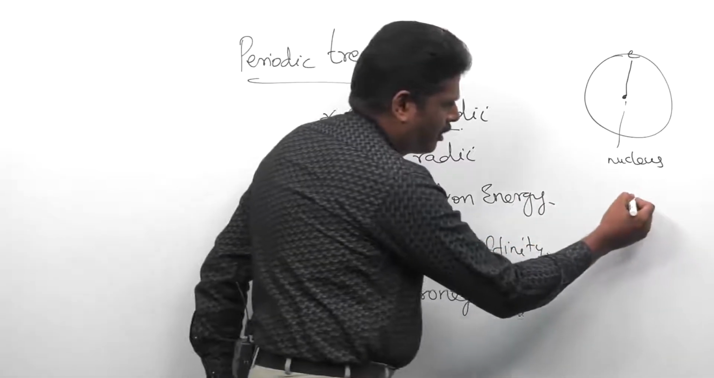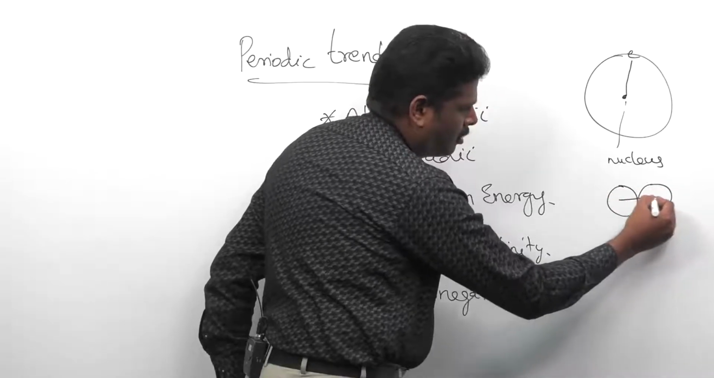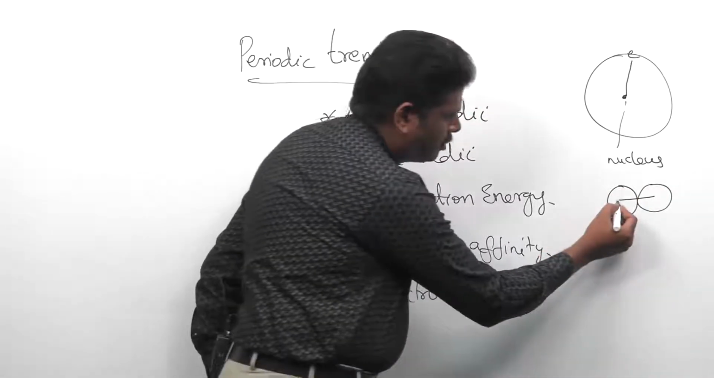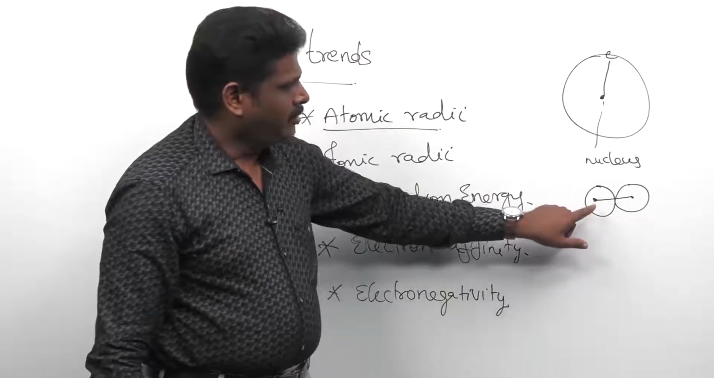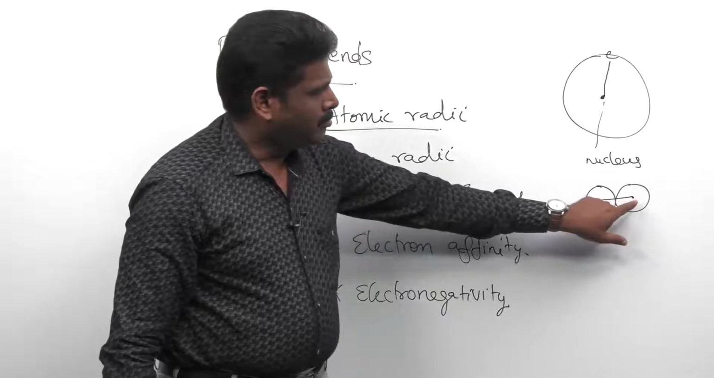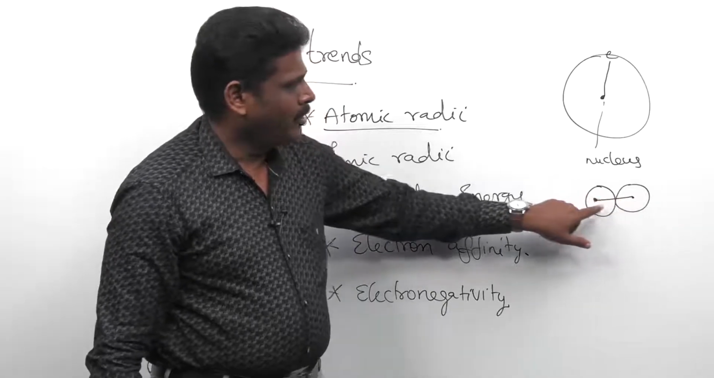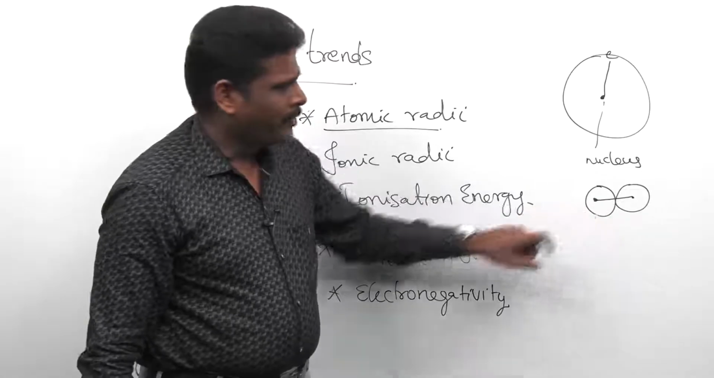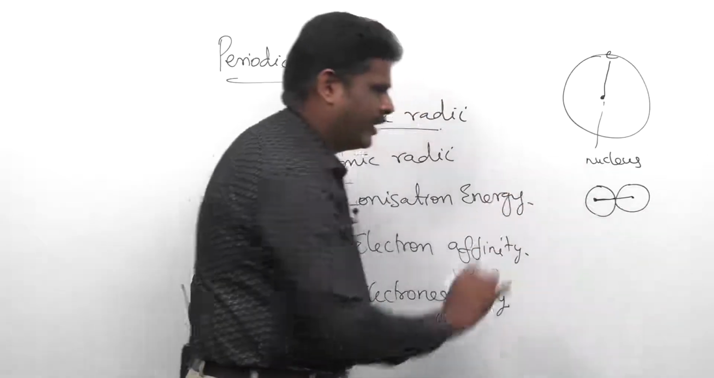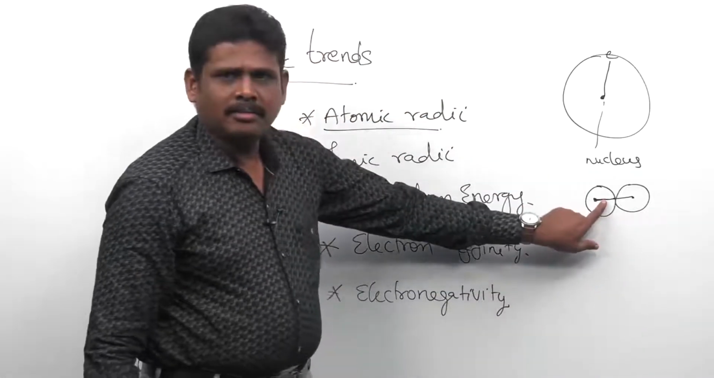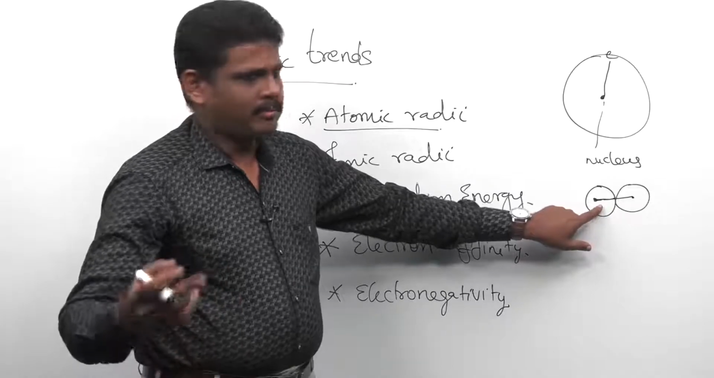So, in a given metal element, I am taking two consecutive metals. In this, the metallic bond is formed between the nuclei of the two consecutive metals. What do you mean by metallic radius? It is half the distance between the two metals present in a metallic bond,